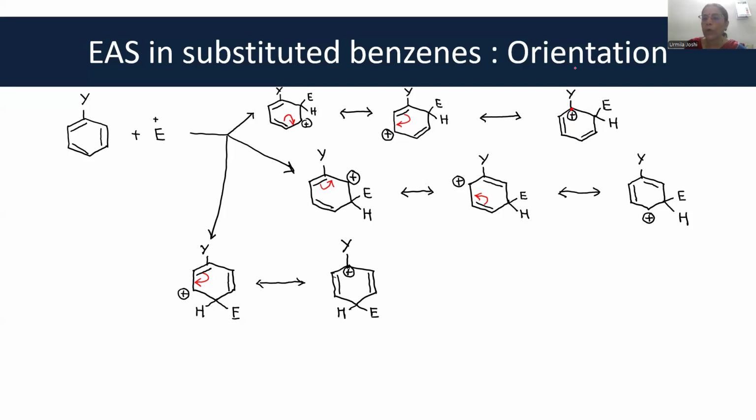When Y withdraws electrons, this structure is destabilized. And so when electron releasing groups are present or electron donating groups are present, then the attack is favored at ortho and para position. But when electron withdrawing groups are present, the attack is favored at meta position.